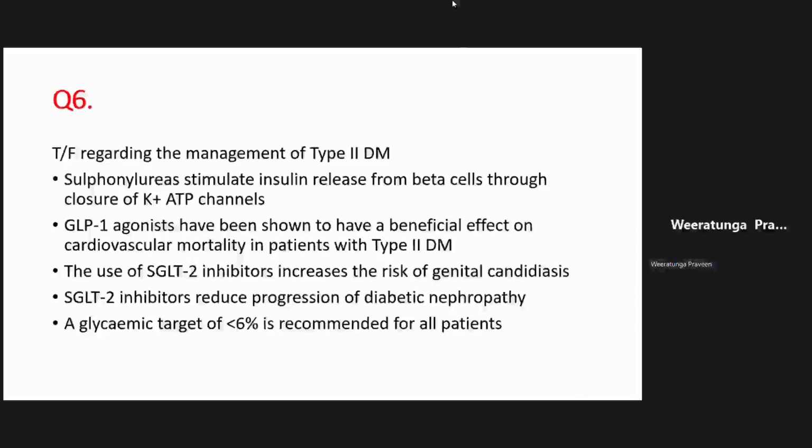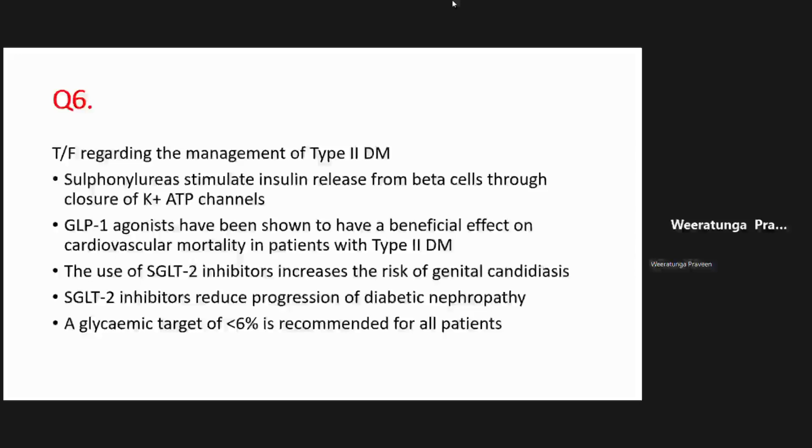And then the other drug which has come out in a big way over the last few years is SGLT2 inhibitors, right? What they do is they cause glycosuria, and they block the sodium reabsorption in the kidneys, right? SGLT2 inhibitors block sodium and glucose reabsorption in the kidneys. So they cause excretion of glucose, glycosuria.